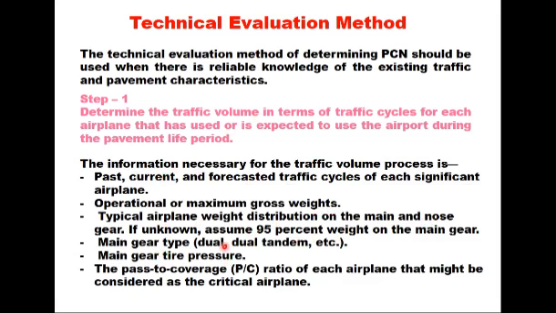Also needed are the gear type, whether it is dual tandem, triple dual or any other, main gear tire pressure, and the pass to coverage ratio, P by C, of each airplane that might be considered as the critical airplane. Now this pass to coverage ratio can be determined either using the software COMFAA, or it can be taken from the chart which is provided by the airplane manufacturer.